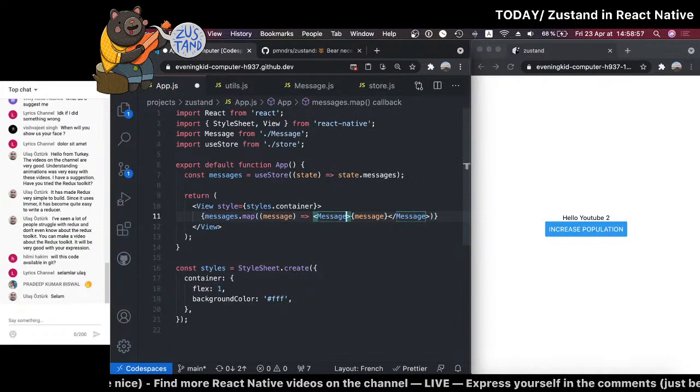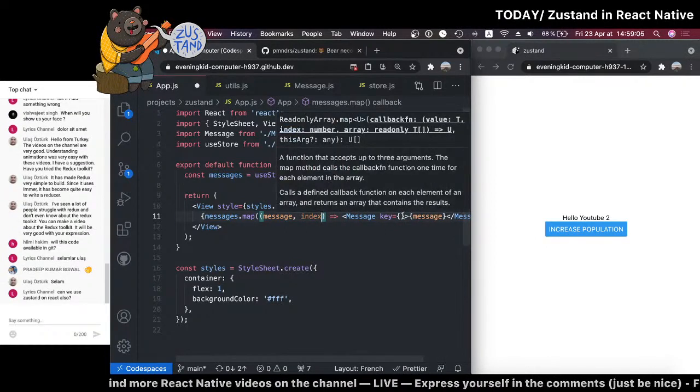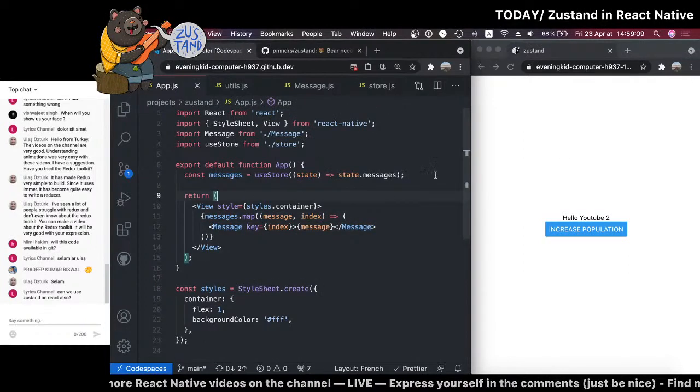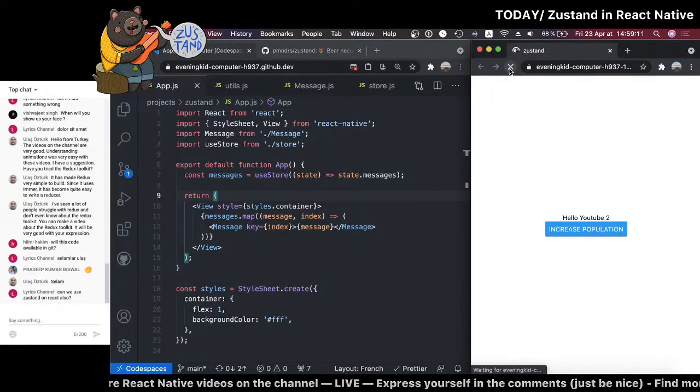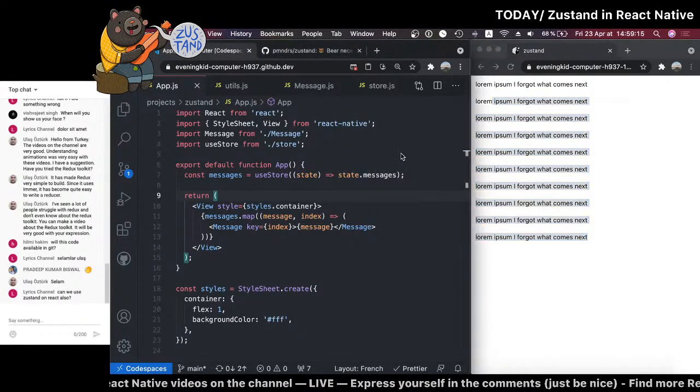And as always, because we have a map, we need to pass a key. So, okay, it's going to be bad. Don't do this at home, but we're going to do this for now. Okay. So if I now refresh, I should have, okay, I have these 10 messages. Perfect.